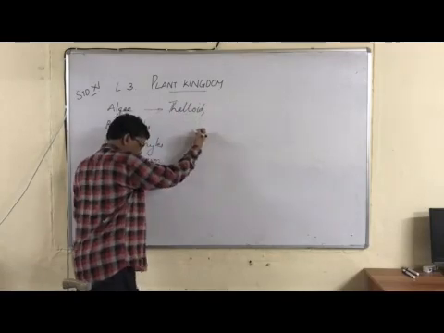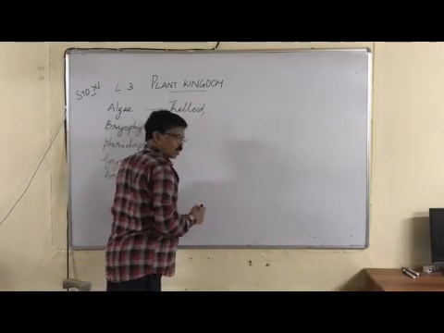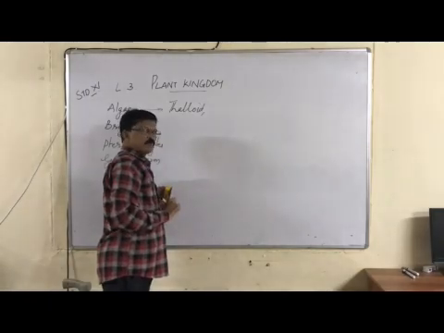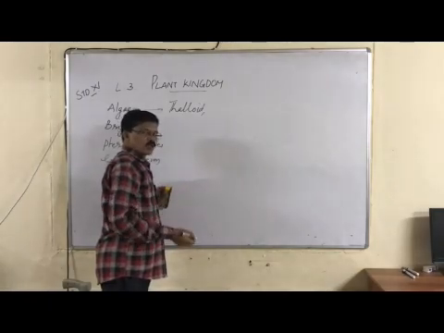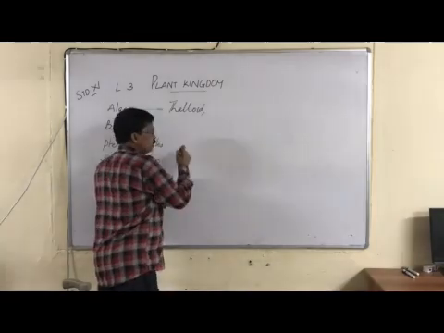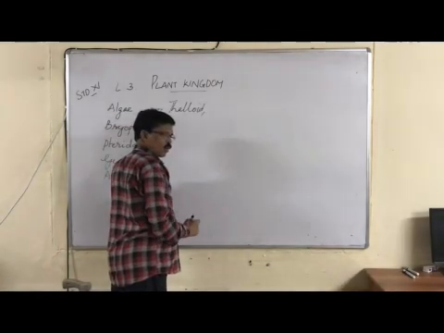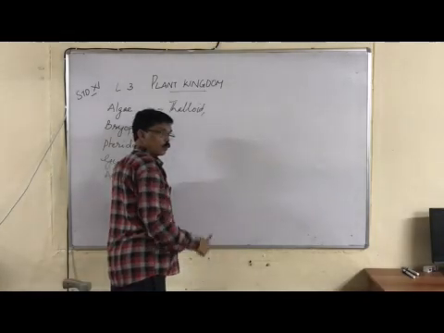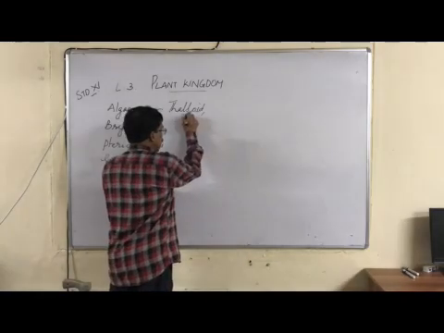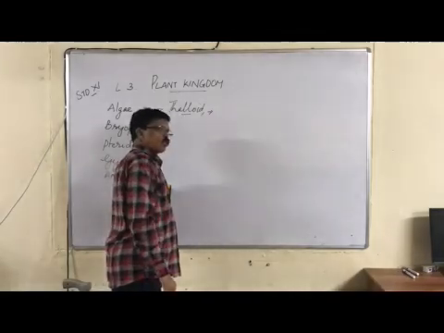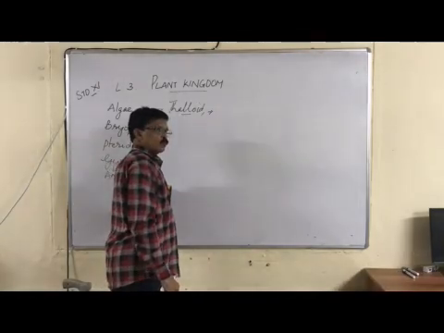Aquatic, always they are found in water or where there is water present. Even it can be on rocks, it can be on the barks of the trees, it can be on any part of the earth where water is present. So, thalloid, then autotrophic, chlorophyll bearing organisms. The word thalloid indicates plant body without true root, stem and leaves.